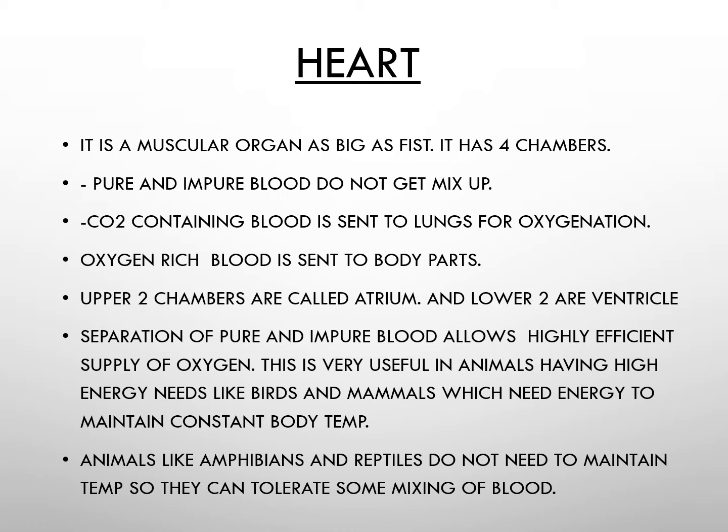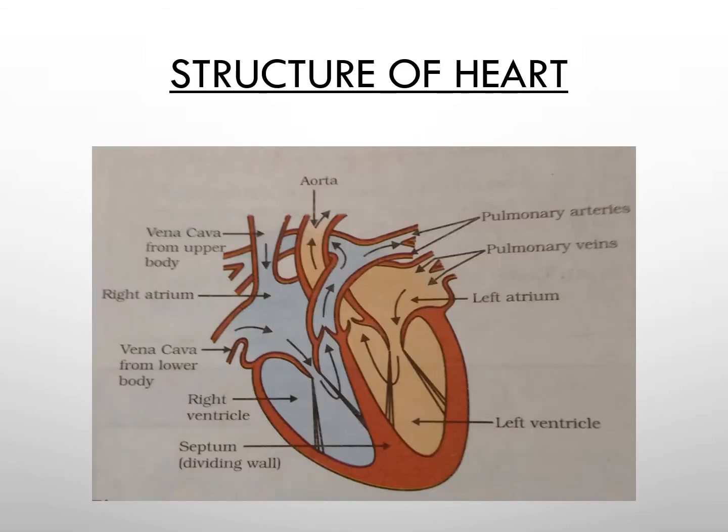The other organisms, like amphibians and reptiles, do not maintain a constant body temperature, so it doesn't affect them so much. Pure and impure blood get mixed up, and their energy demand is also less. In this diagram also the septum can be seen, which keeps the pure and impure blood